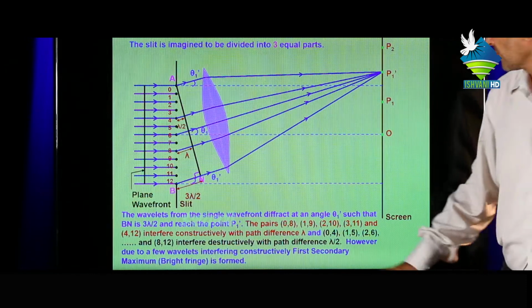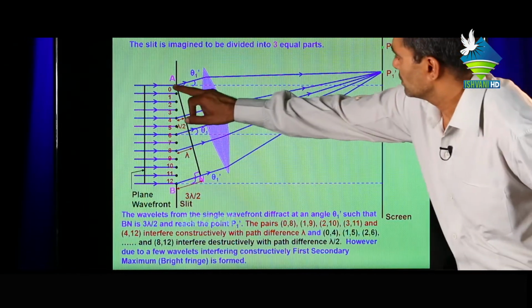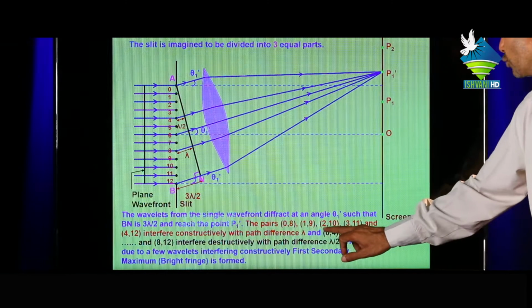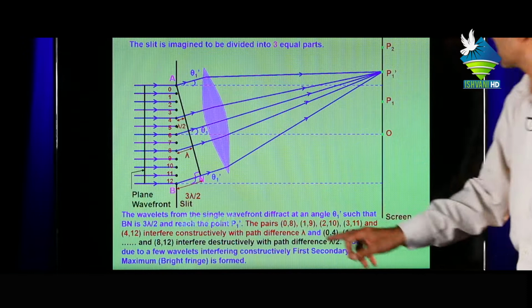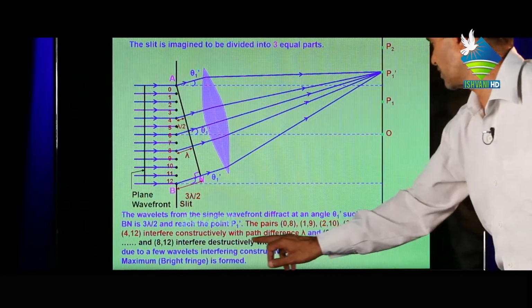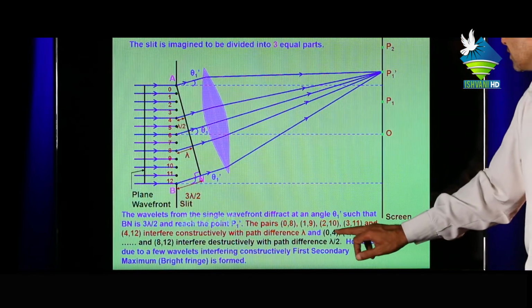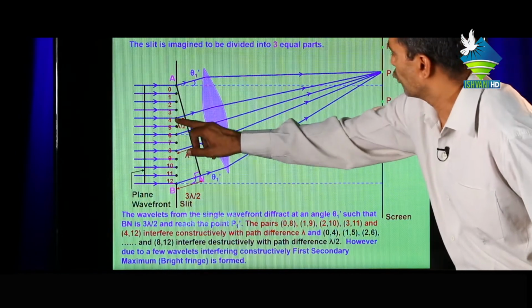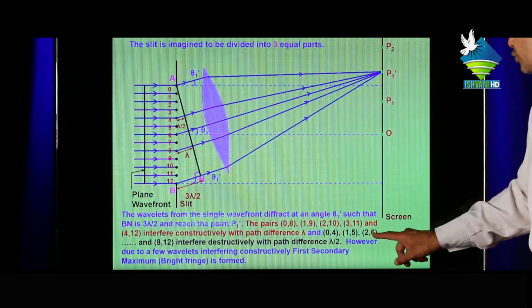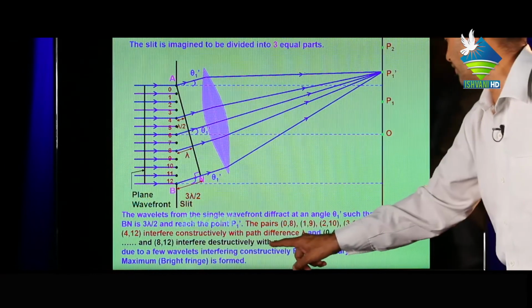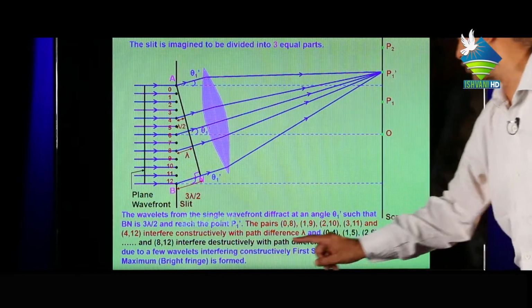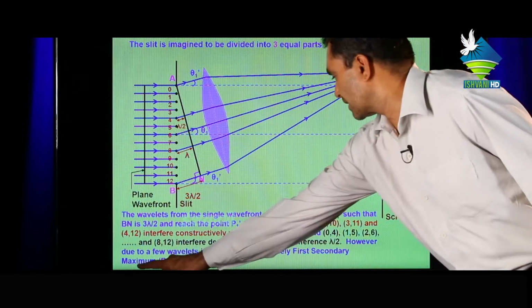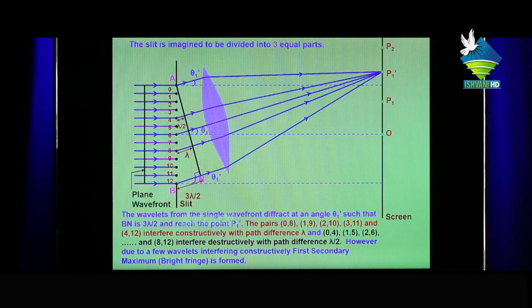The pairs 0 and 8, 1 and 9, 2 and 10, 3 and 11, and 4 and 12 interfere constructively with path difference lambda, and 0 and 4, 1 and 5, 2 and 6 etc. interfere destructively with path difference lambda upon 2. However, due to the few wavelets interfering constructively, the first secondary maxima, means bright fringe, is formed.